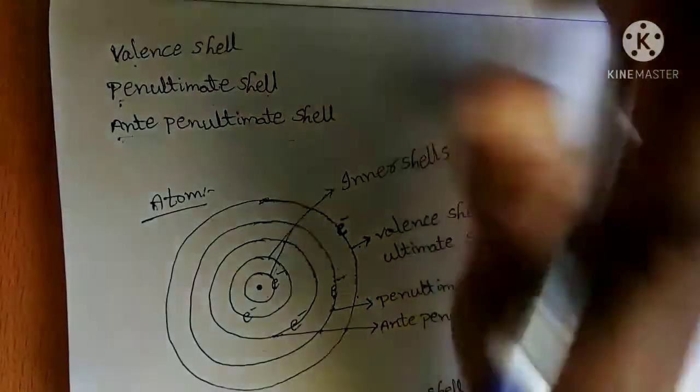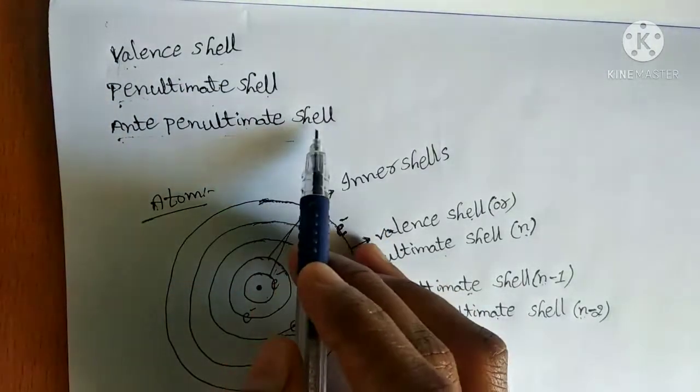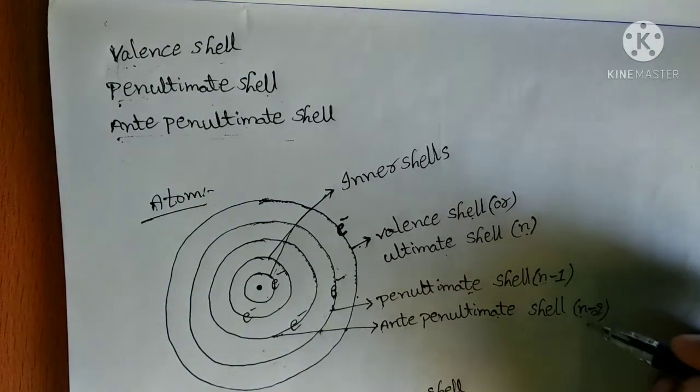With this, we have discussed the valence shell, penultimate shell, and anti-penultimate shell, and their representations.